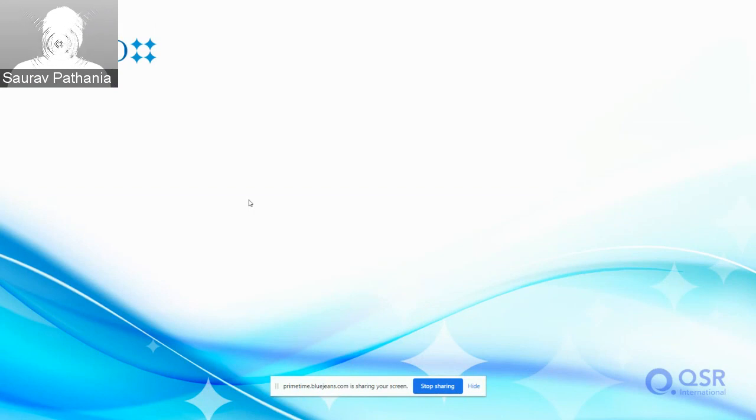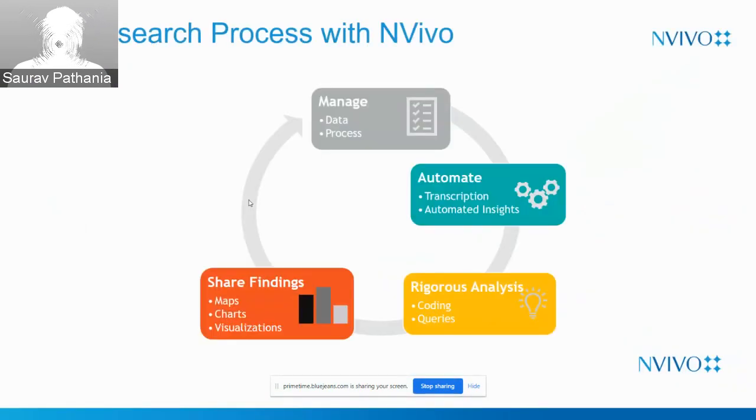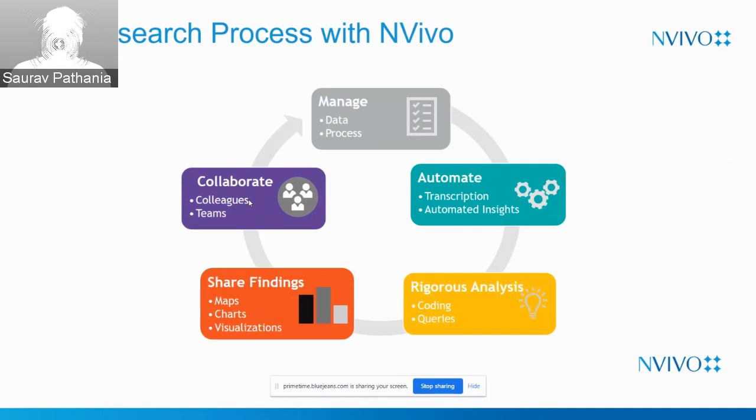When we talk about the qualitative research process in NVivo, this is the process we follow. We manage the data, we bring in the data, we do some automation inside NVivo, and we try to bring in different themes by using automatic coding. So we get a basic idea of what our data is all about. Then we do some rigorous analysis by doing coding and running queries manually inside NVivo, which brings out more insights from your data. And then we can share our findings using different maps, charts, and visualizations which are inherent in NVivo.